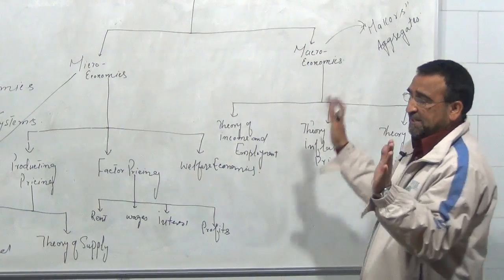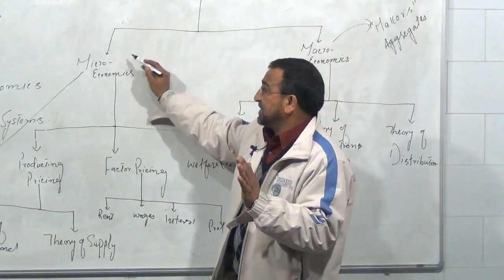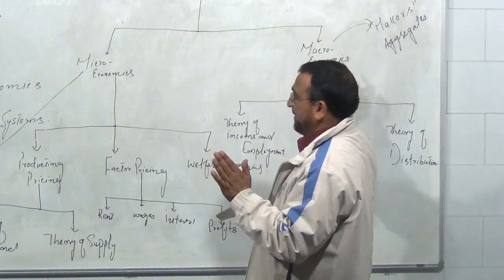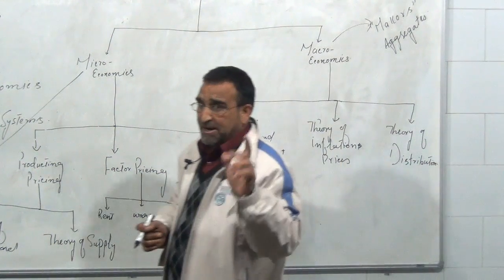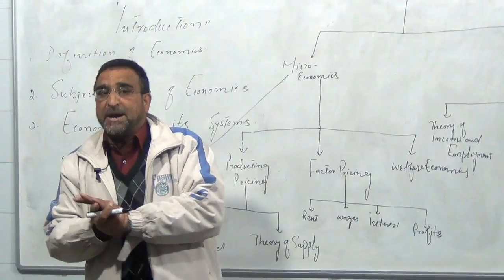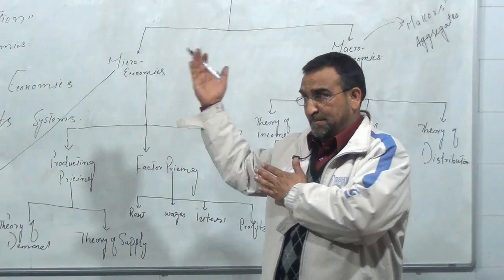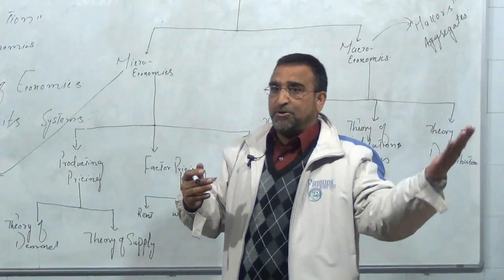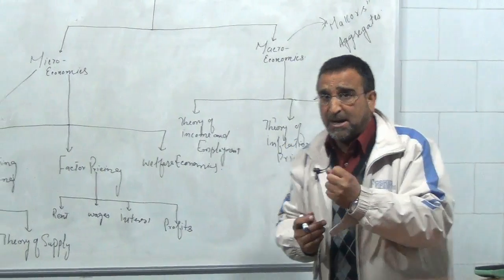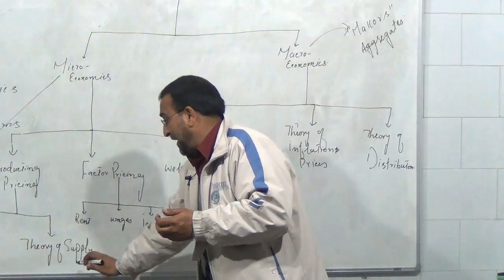If we make a distinction between micro and macroeconomics, simply we can say microeconomics is that branch of economics which deals with the individual units, as against it macroeconomics is that economics which deals with the aggregates. Micro deals with small segments and macro deals with aggregates. Point number 2: in microeconomics, there are two important tools, that is, the theory of demand and the theory of supply.